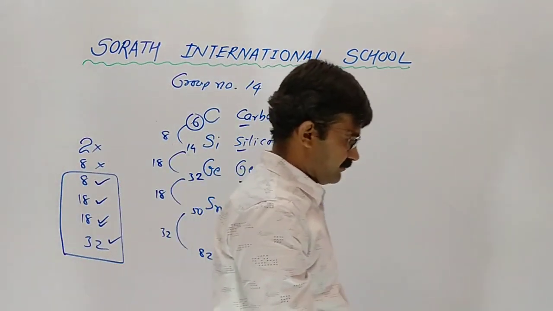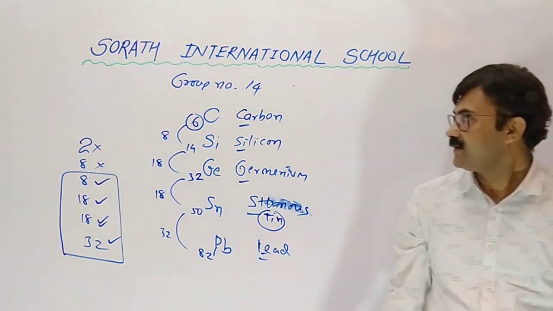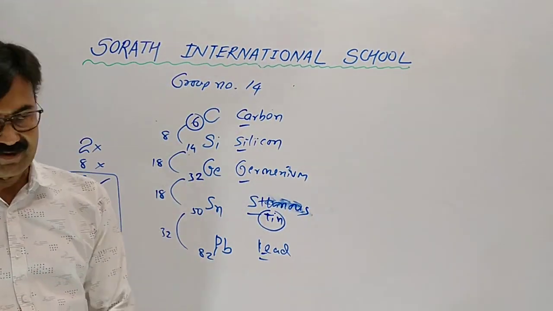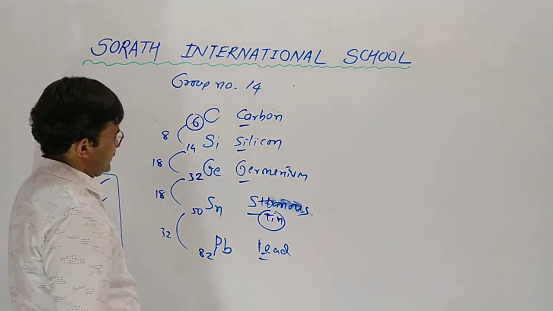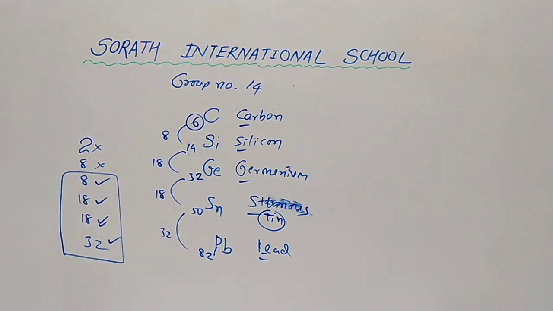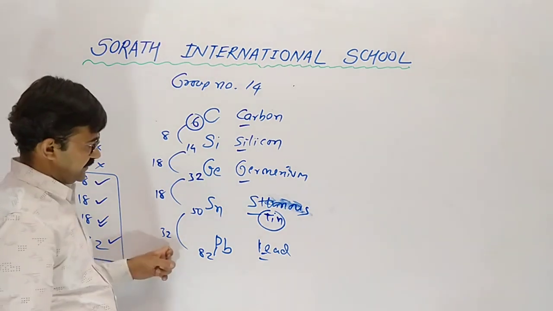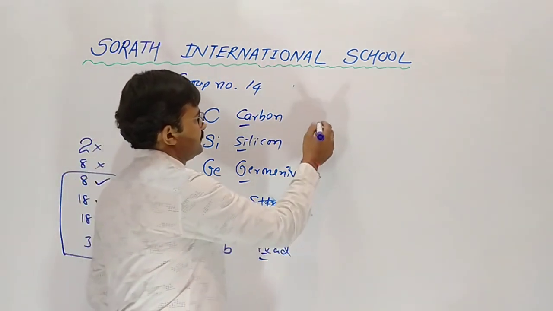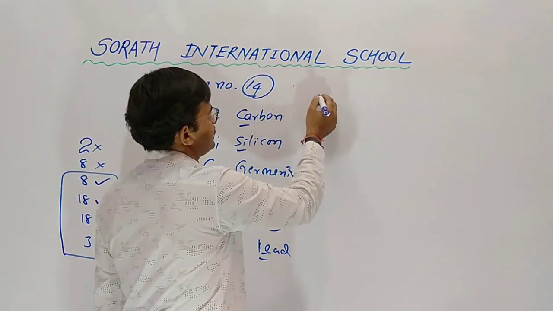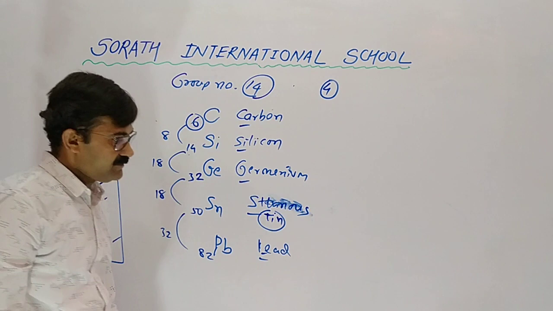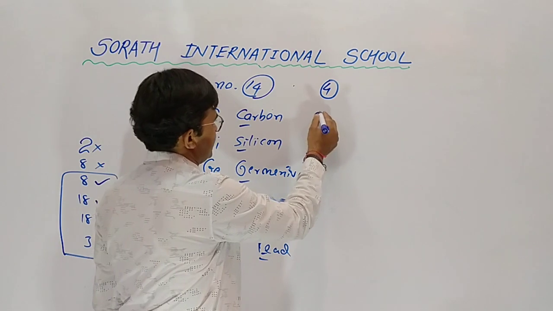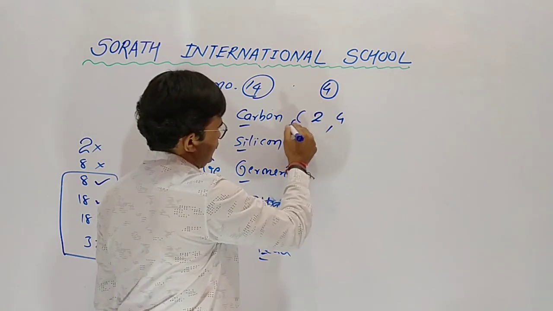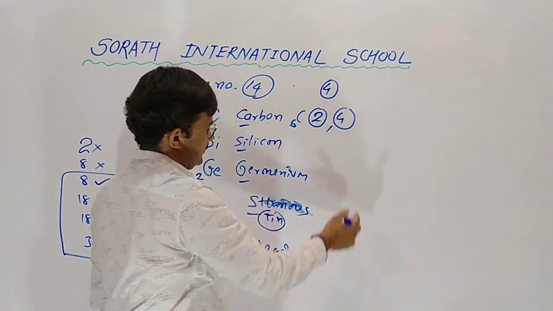These are the atomic numbers of the group number 14 elements. Once again, elements of group number 14 are carbon, silicon, germanium, tin and lead: 6 plus 8, 14. 14 plus 18, 32. 32 plus 18, 50. 50 plus 32 gives 82. In group number 14, the outermost number of electrons is 4. You can see carbon 6: in first orbit 2, last 4.